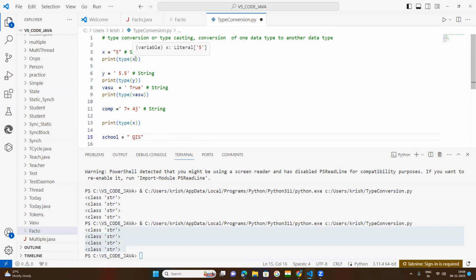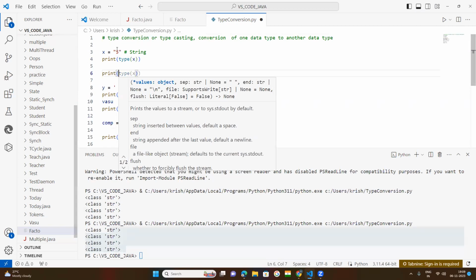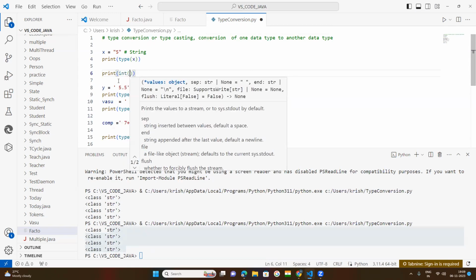Here, if I want to convert this string, I can use the following. If you want to convert this string to an integer, suppose print, print bracket, use the int function.